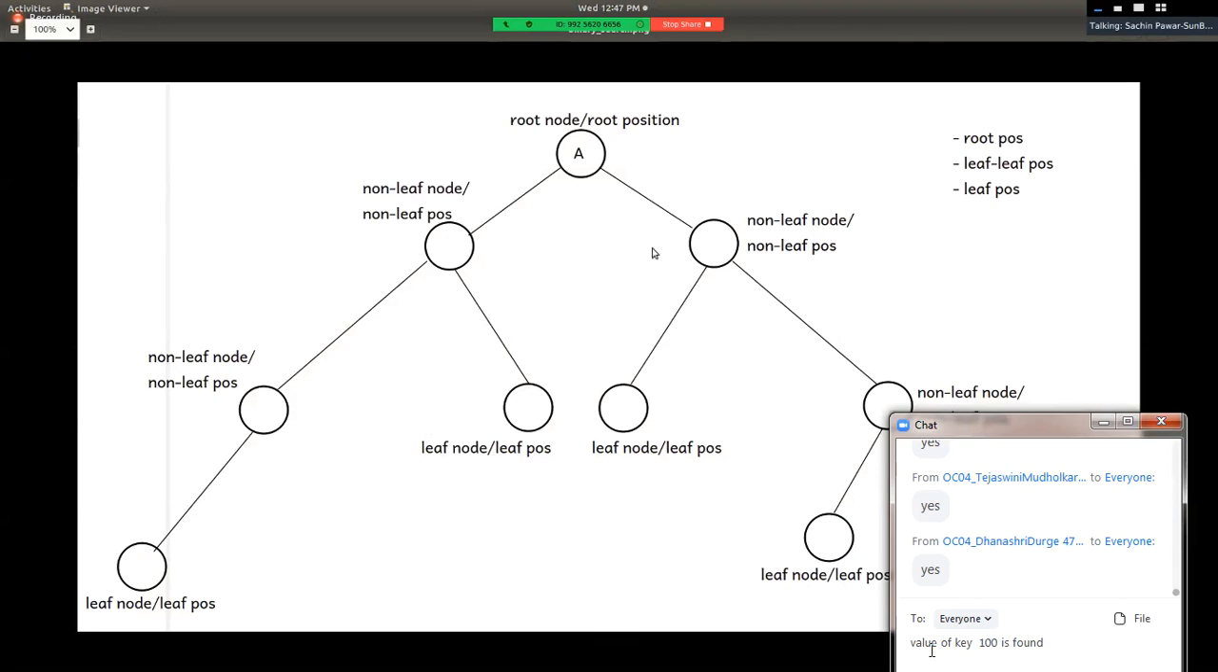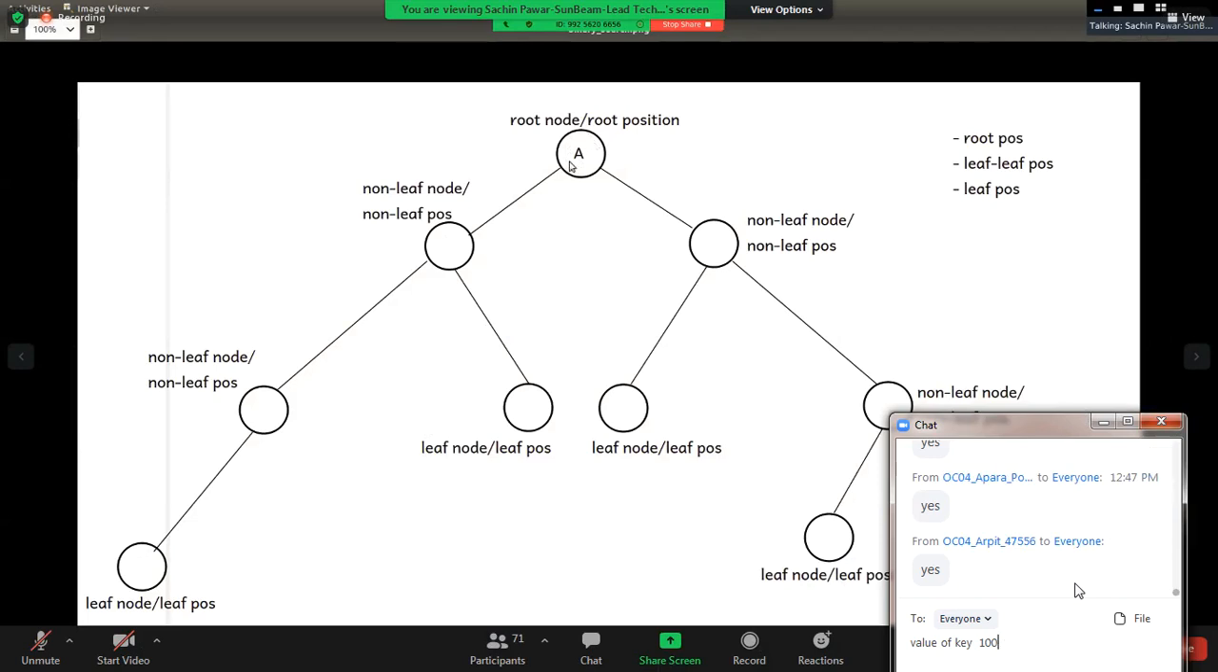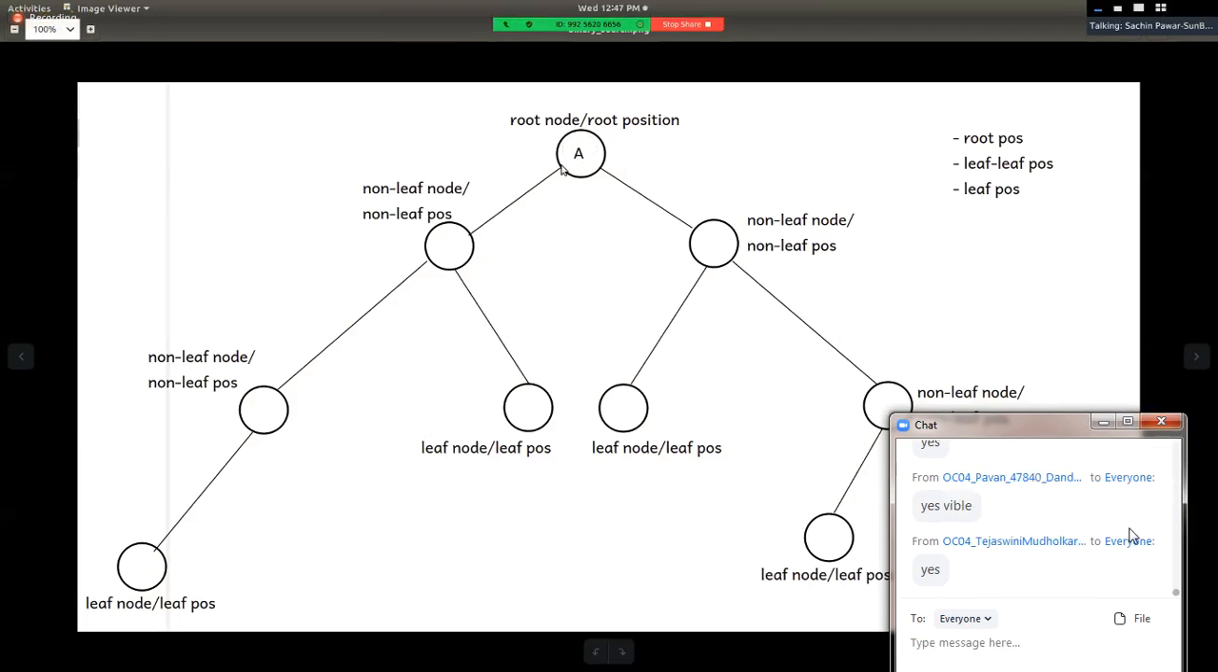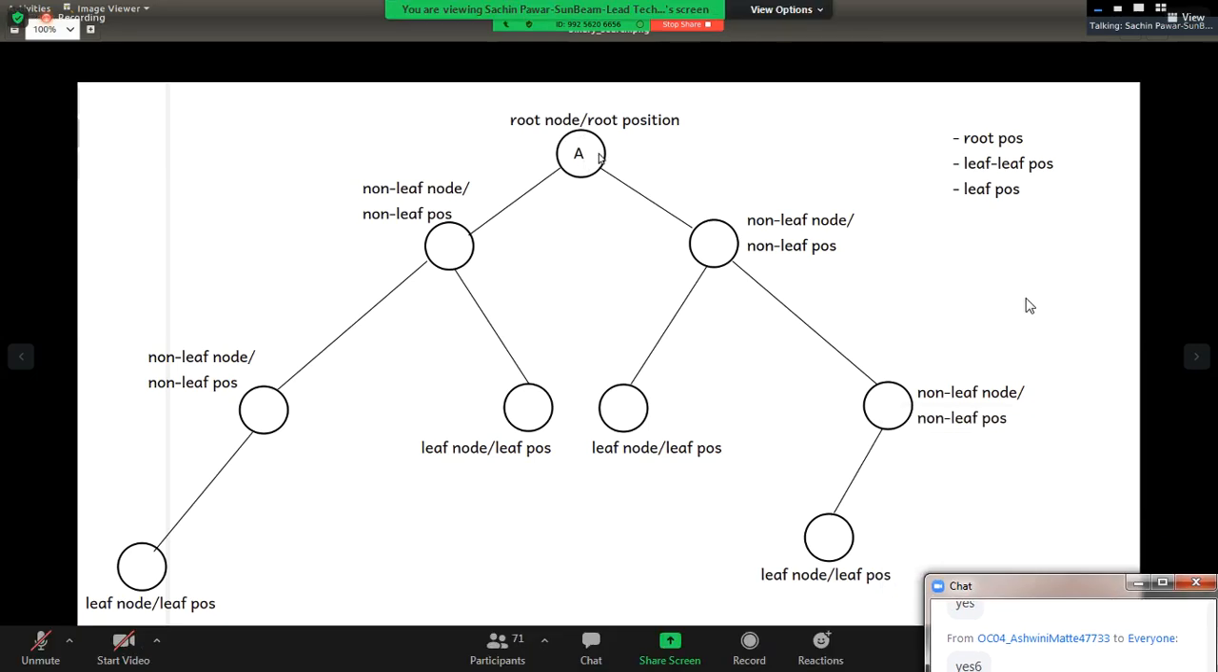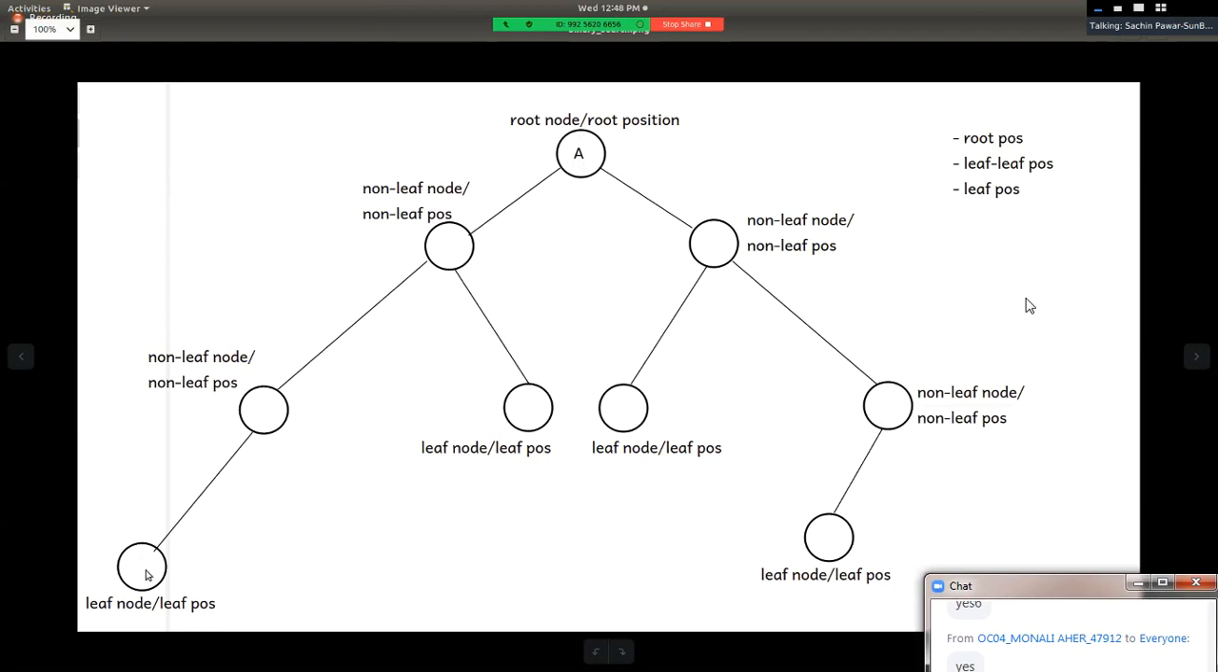Yes, right? Now in a tree, can we say this is a root element? In the tree data structure, can we say A is the root element, right? Or can we say this is a root position? Can we say this is a root position, right? Okay, now in the tree data structure, an element which does not have any further child, what do we call it?